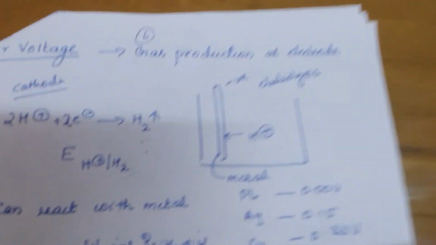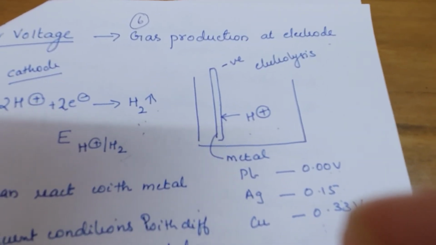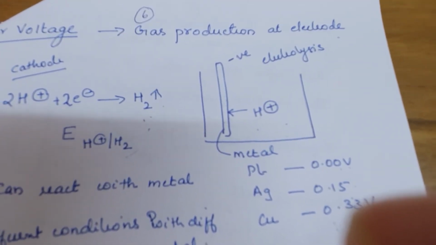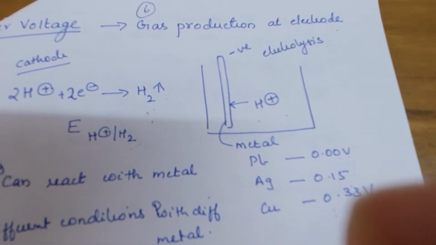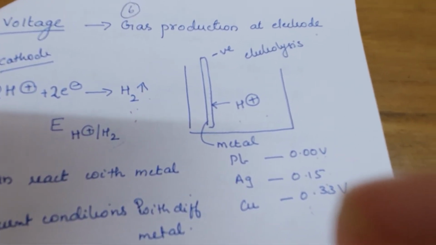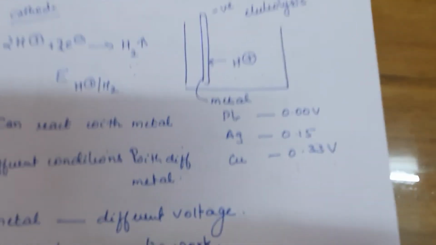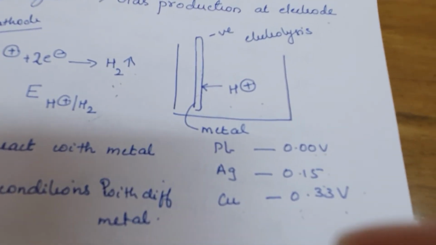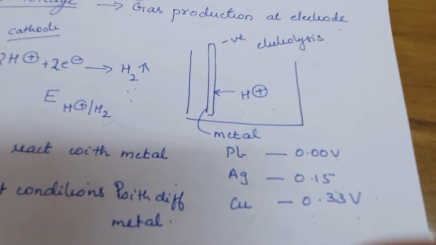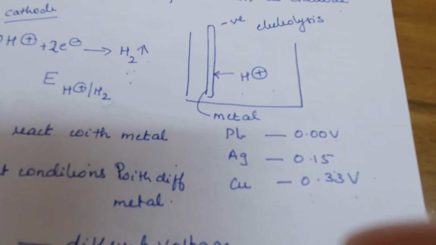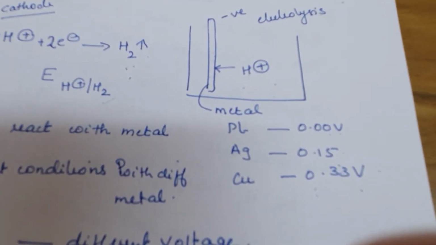Over voltage is applicable only in the case of gaseous electrodes, that is, where gas is produced. When you consider the case of a gas during electrolysis, we have to apply a voltage. The applied voltage can be found from the electrode potential.